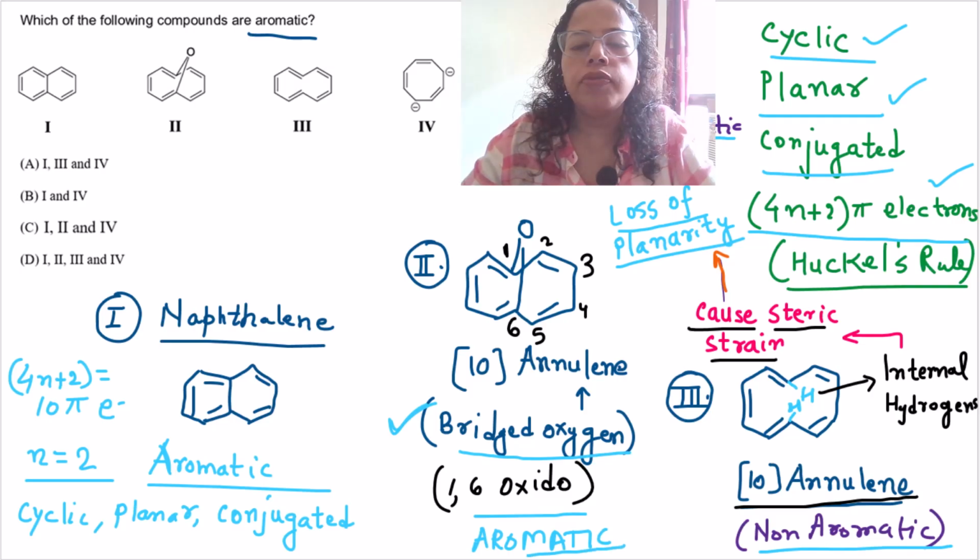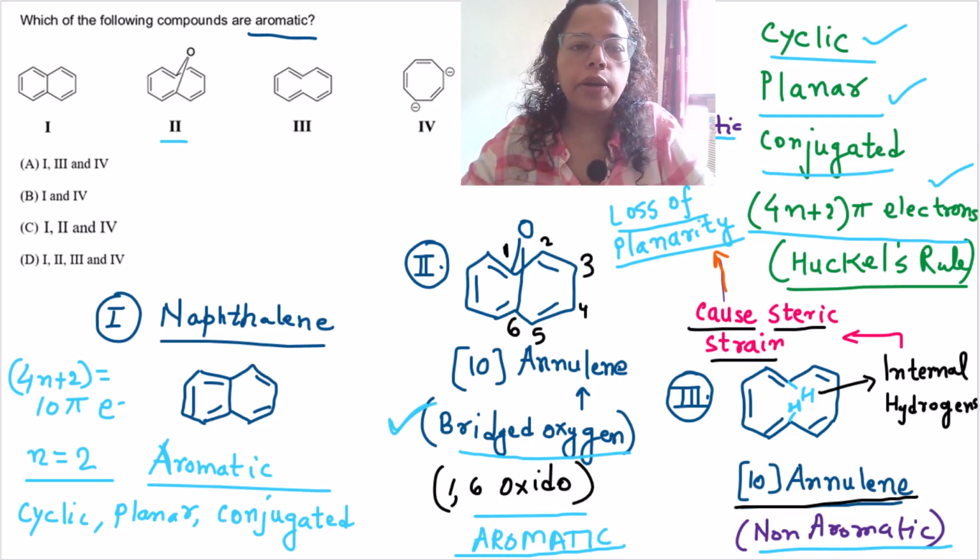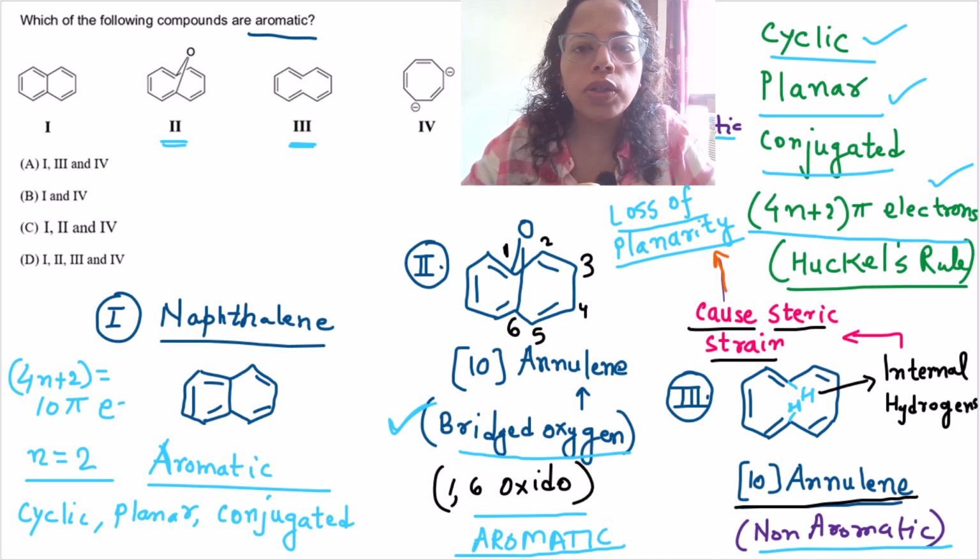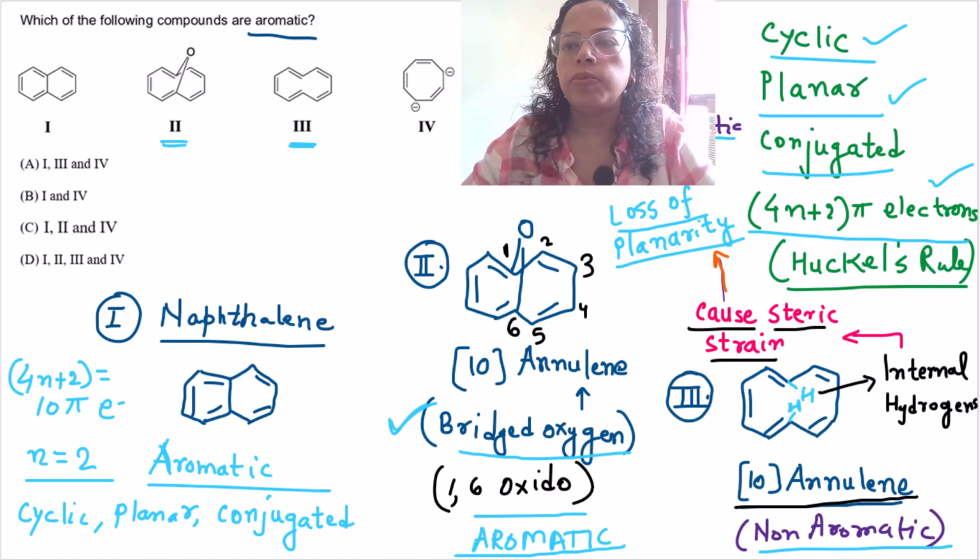So that is the difference between compound second and third. Compound second is aromatic because of the oxygen bridge, while compound 3 is a non-aromatic 10-annulene, which is puckered or twisted because of the steric strain caused by the internal hydrogens. Okay, now let's move on to structure number 4.